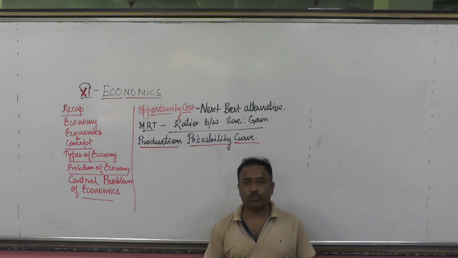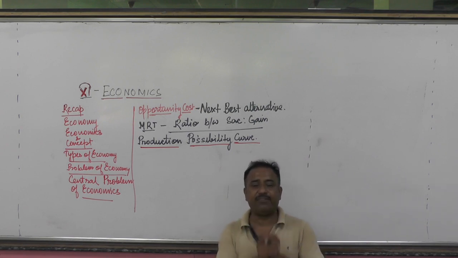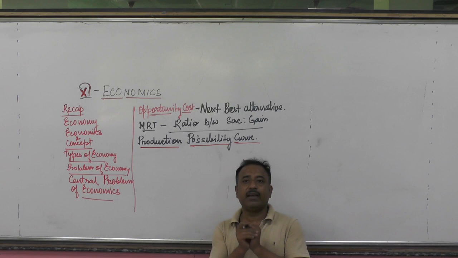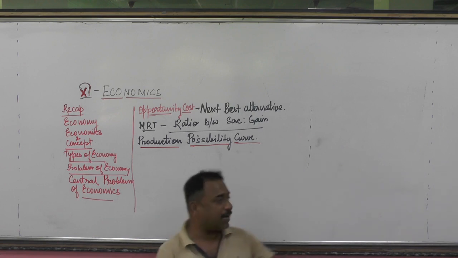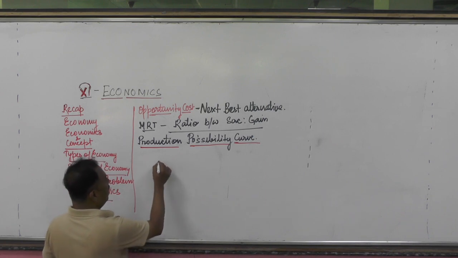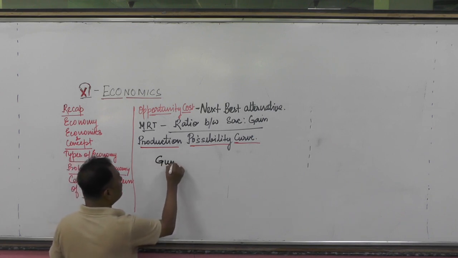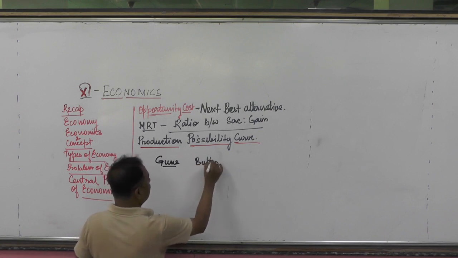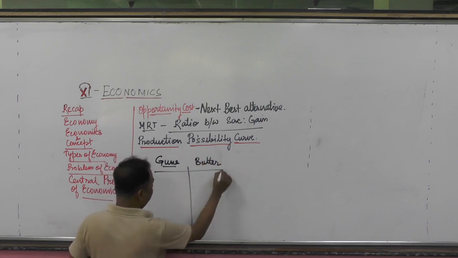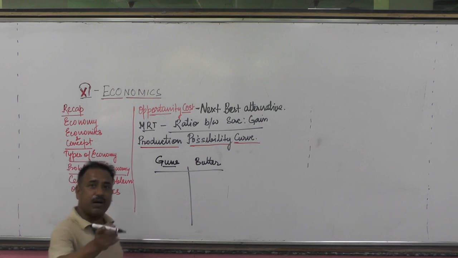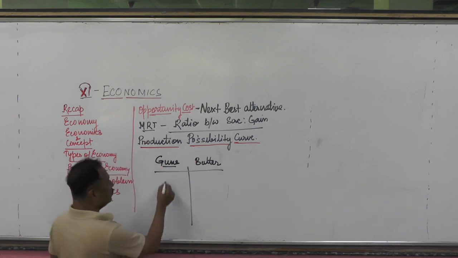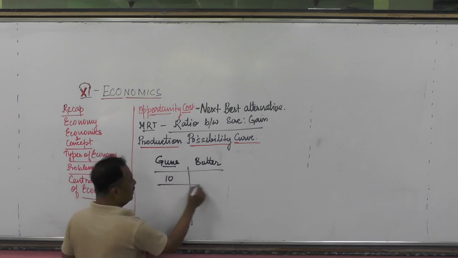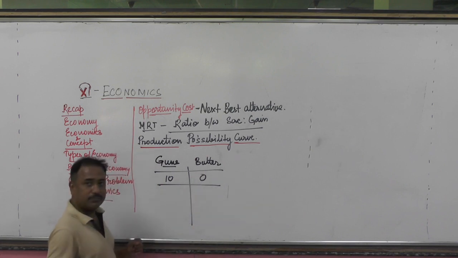Is it clear? So suppose in a village, like take it for Ramgarh, suppose take it for example 10 आदमी हैं. ये 10 आदमी को if we put, we have to produce guns and the butter. अगर suppose take it for example ये 10 आदमी को अगर हम guns बनाने लगा देंगे तो हमें 10 units guns मिलेगा लेकिन butter is 0.